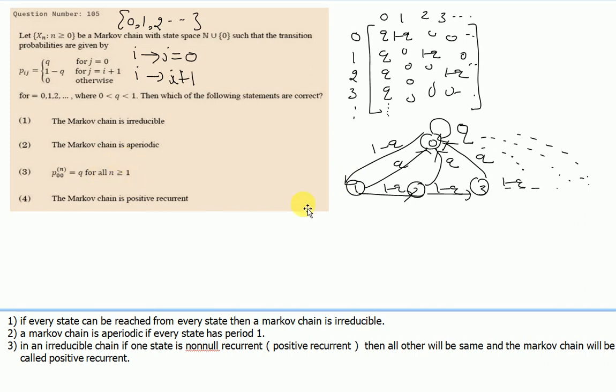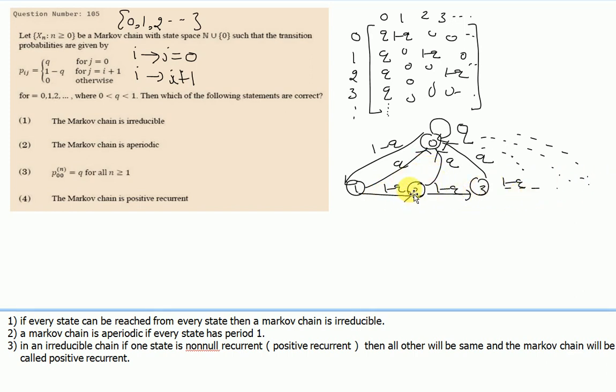A move from 0 to 2 is also possible. How? 0 to 1 and then 1 to 2 with probability 1 minus q. If you want to go from 0 to 3, then we can go 0 to 1, 1 to 2, and 2 to 3. Similarly, from 1 we can go to 0, and we can go to 2, 3, and all upcoming states.